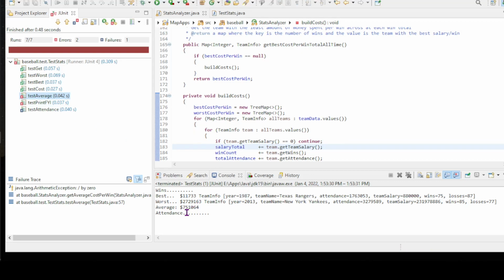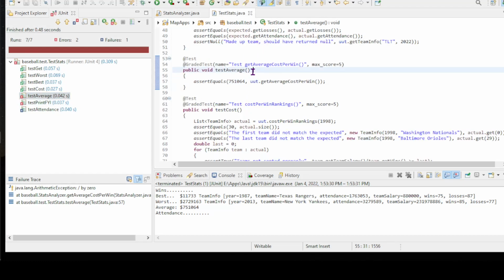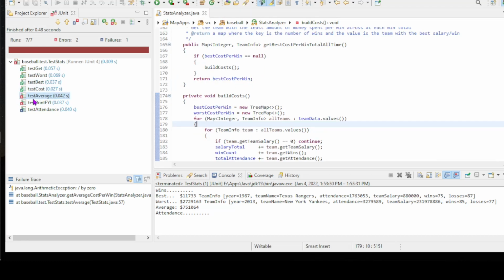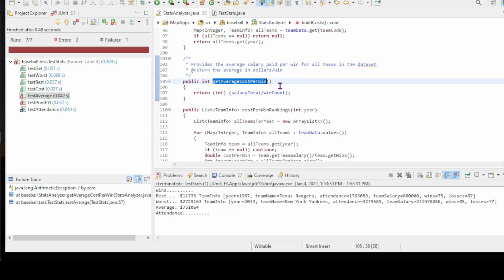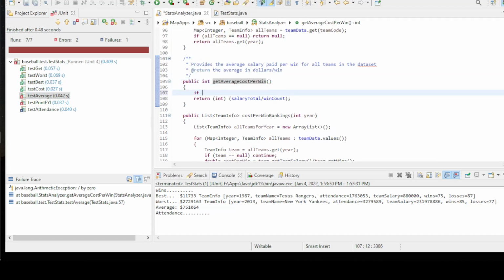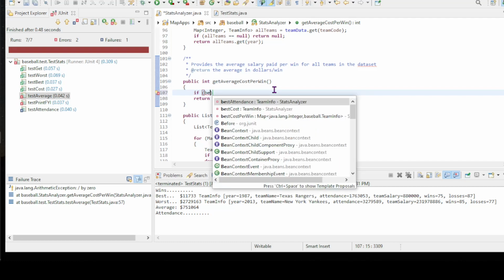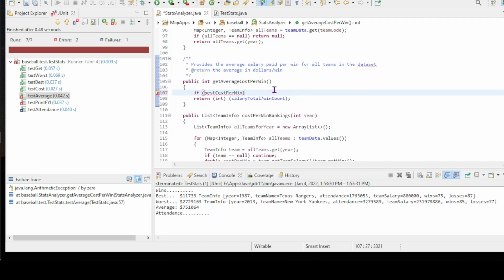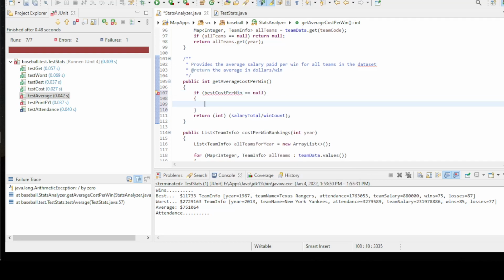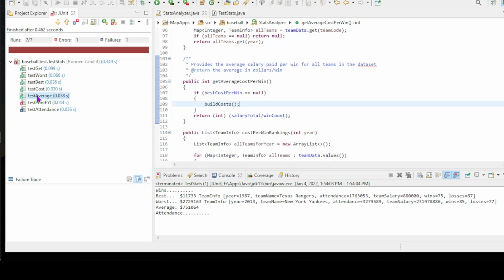Okay, I probably have a divide by 0. Yes, because to get the average, I also need to test before calculating the average. Here, I also need to add my check there if best. There you go. So we'll double check that, and let's see if I fixed that problem. Yes, I did. So I'm only including teams now that don't have zero salaries.